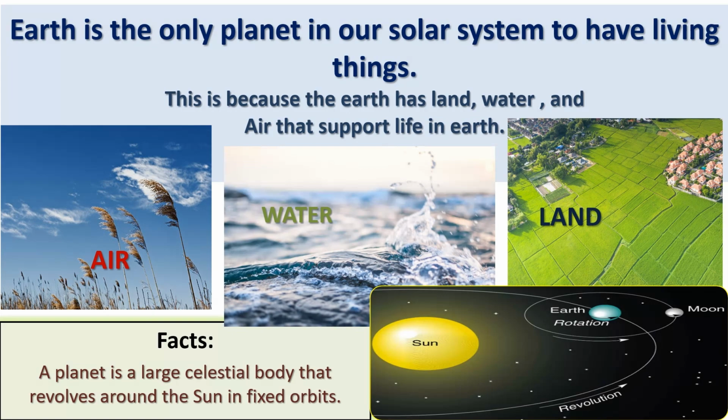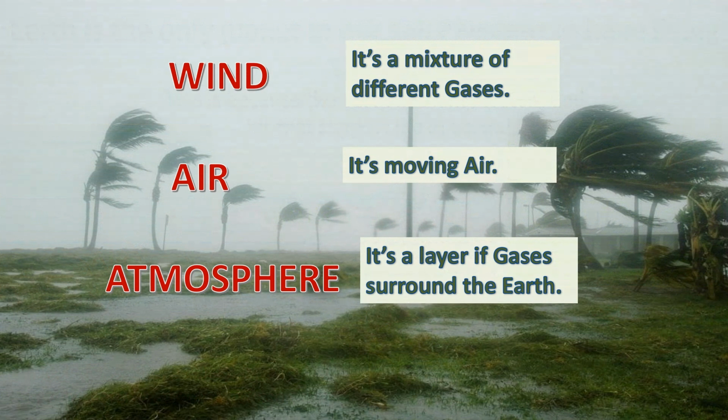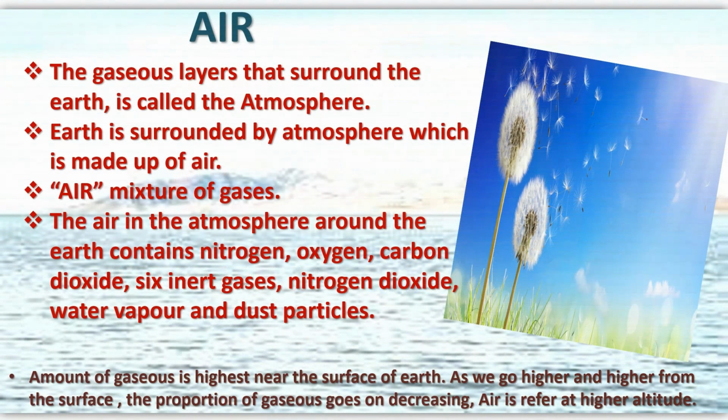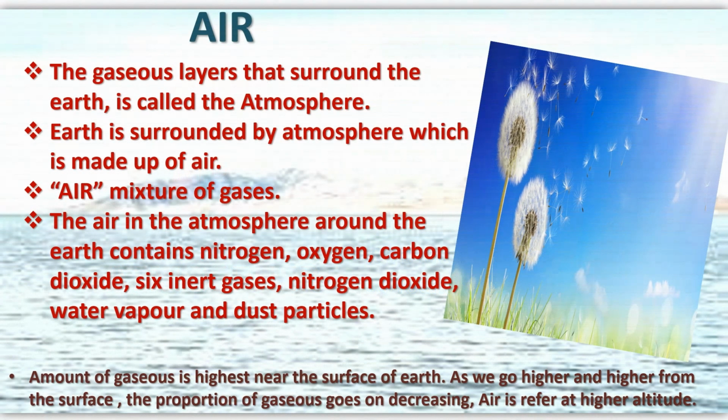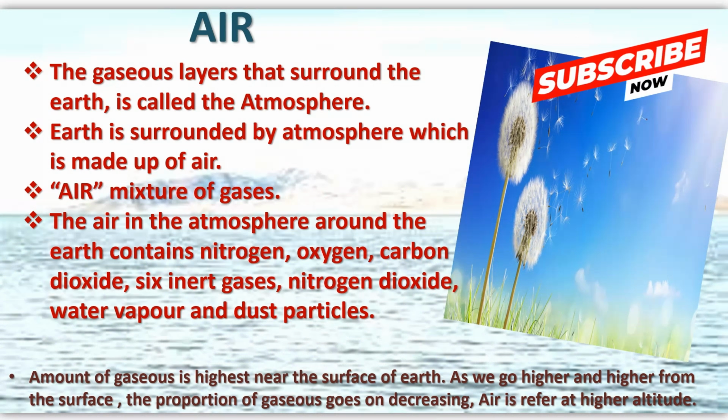Today you will learn about the topic of air in the chapter on natural resources. Air is a mixture of different gases. Atmosphere is a layer of gases that surrounds the Earth. Let's know in detail about air. Air is mostly gas. Air is a mixture of nitrogen, oxygen, carbon dioxide, water vapor, and a few other gases. Some dust particles may also be present in it. Air is the invisible mixture of gases that surrounds Earth.